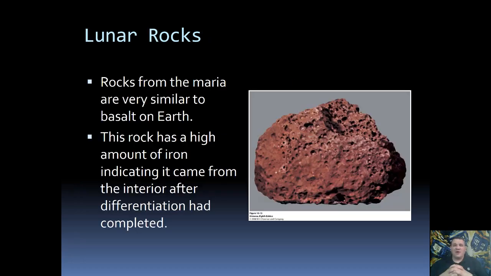The rocks that we find in the maria are very similar to a type of lava rock we find on the Earth called basalt. Basalt is what makes up most of the ocean floor. Basalt has a relatively high iron content, which suggests that the moon actually differentiated. Remember, differentiation is this process of separating based off of densities. Higher density things sink down, and lower density things float out.